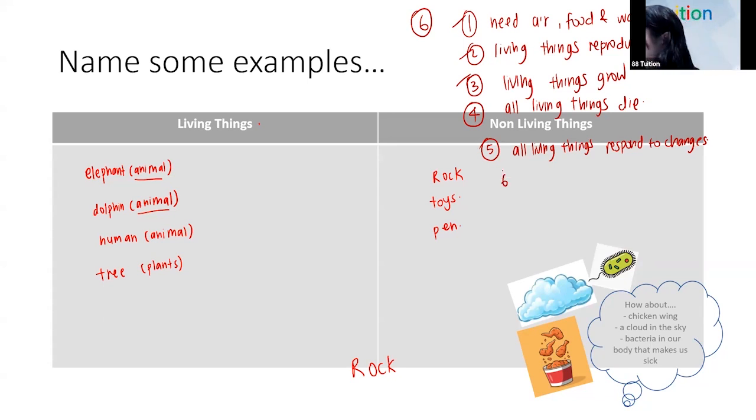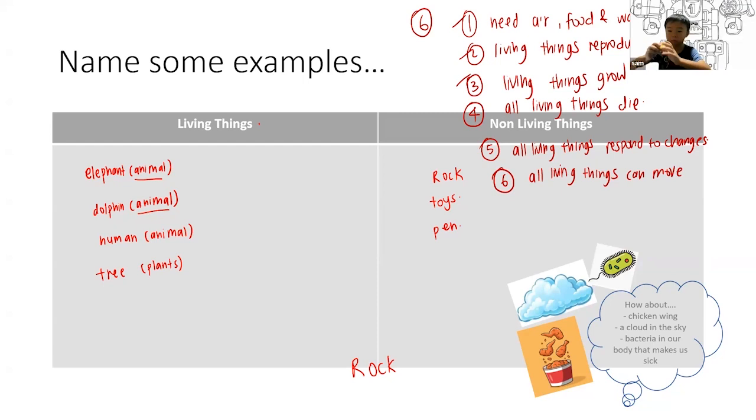Okay, Yishuan, what is the 6th characteristic? Last one. You can move by yourself. All living things can move. Okay. Now, Yishuan, can plants move from one place to another place? No. Only animals, correct? But plants can move slightly. Like, for example, they can tilt their flower towards the